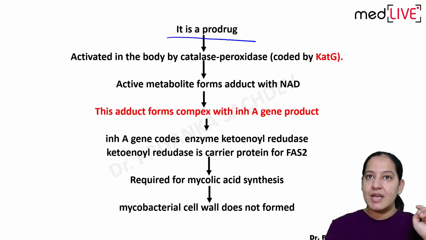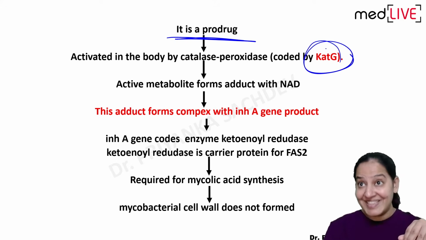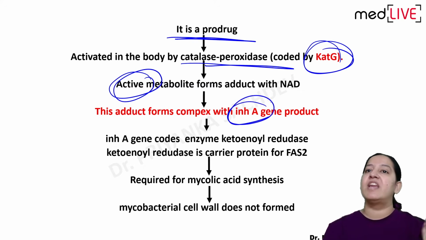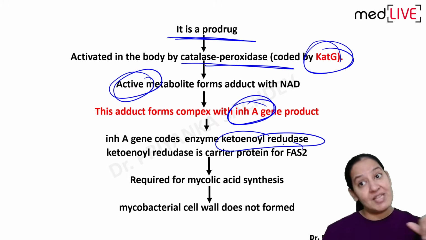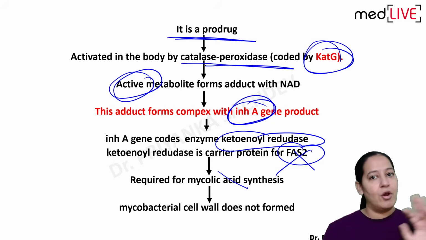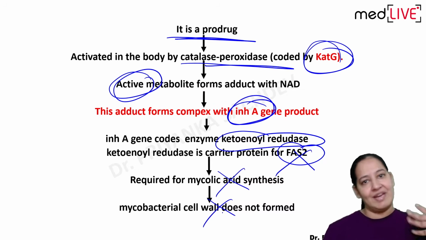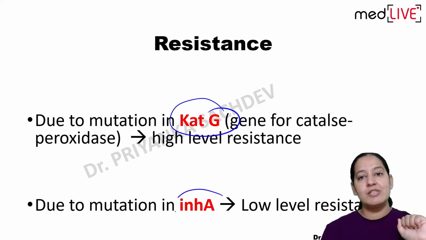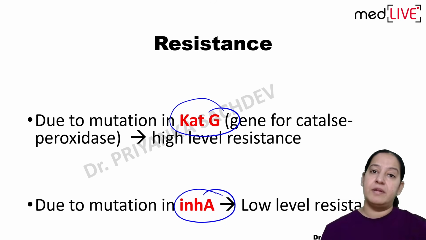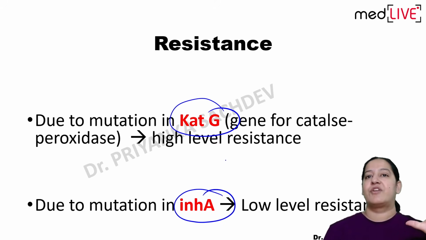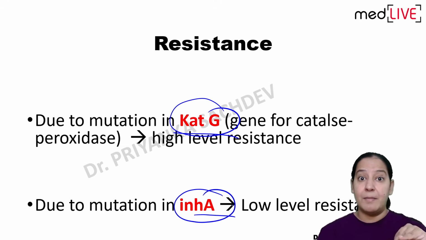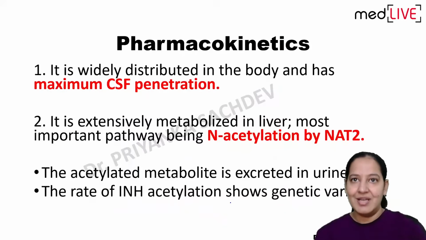So I mean to say it is a prodrug. After going inside, with the help of the KatG gene, catalase peroxidase enzyme, it will become active. After becoming active, it inhibits the INHA gene. Once the INHA gene is inhibited, enoyl reductase enzyme will not be formed, which is the carrier of FAS2. So FAS2 will not act, mycolic acid will not form, bacterial cell wall will not form, bacteria will die. I tried my best. So that is the mechanism of action. In resistance, there are two genes, and mutation in either of them will lead to resistance. If the KatG gene is mutated, the drug cannot be activated, and if the INHA gene is mutated, it cannot act. Done.